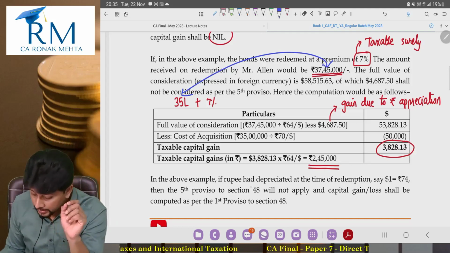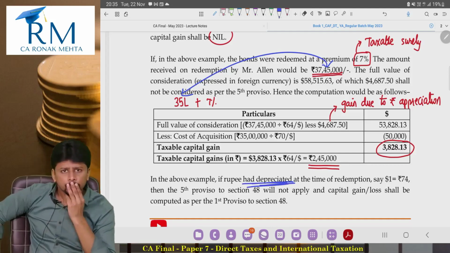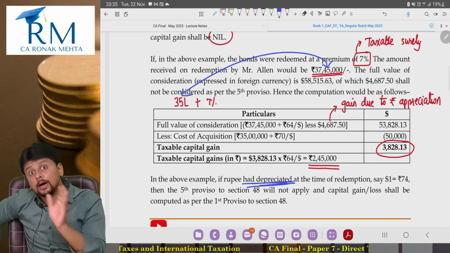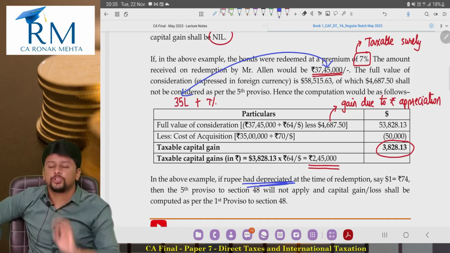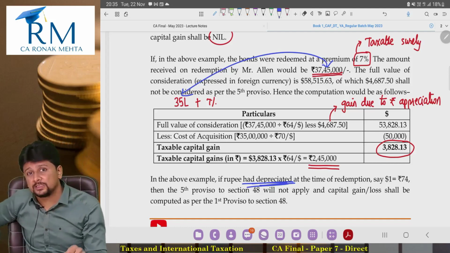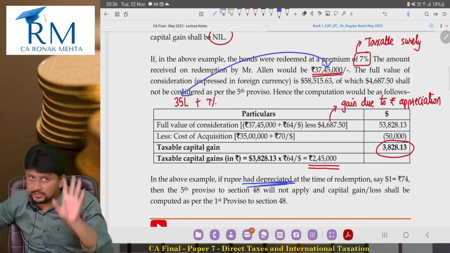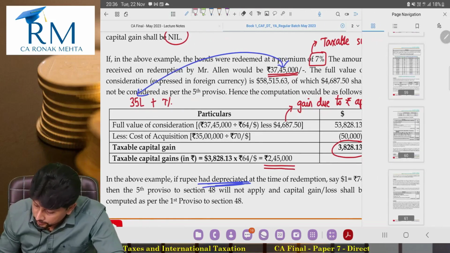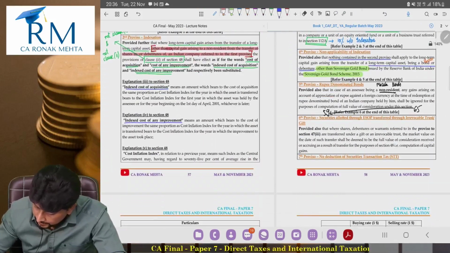Third example, if rupee had depreciated. Now use your common sense. If rupee appreciates, so there is a gain for the non-resident at the time of redemption. That means if rupee depreciates, there is a loss for that non-resident at the time of redemption. Now this proviso is only talking about the appreciation situation. This proviso is only saying that